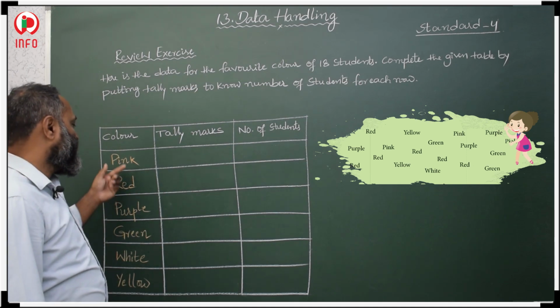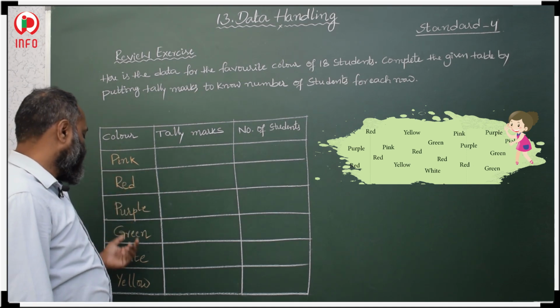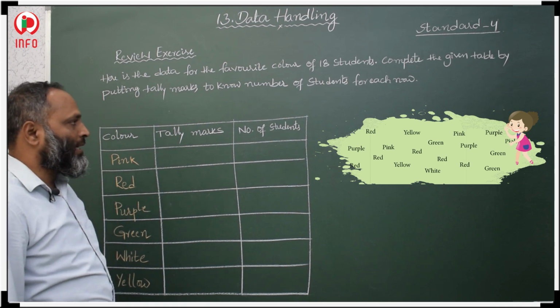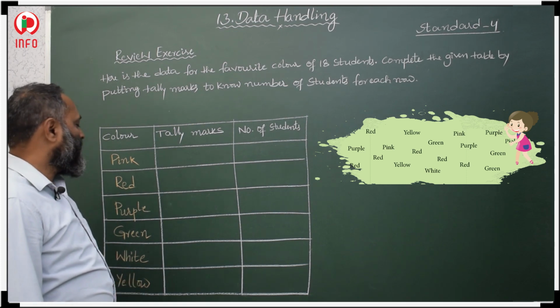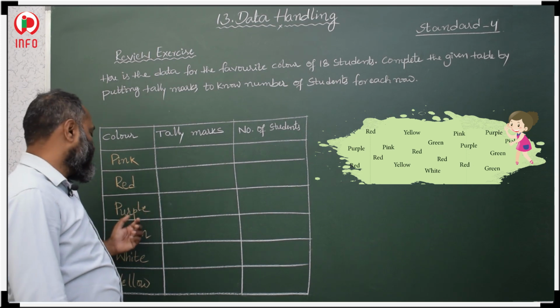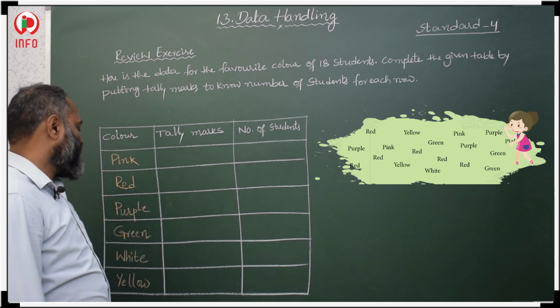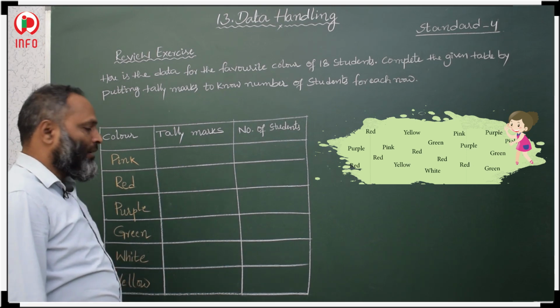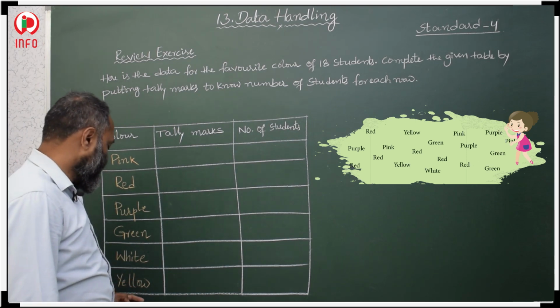In the table, six colors are given: pink, red, purple, green, white and yellow. Some students like pink, some like red, some like purple, some like green, some like white, and some like yellow.